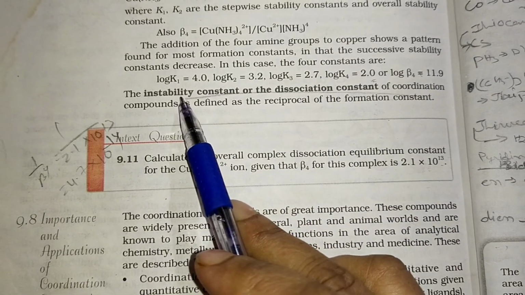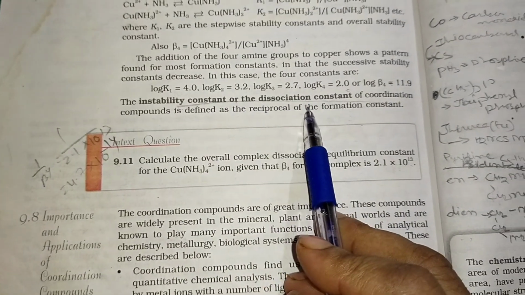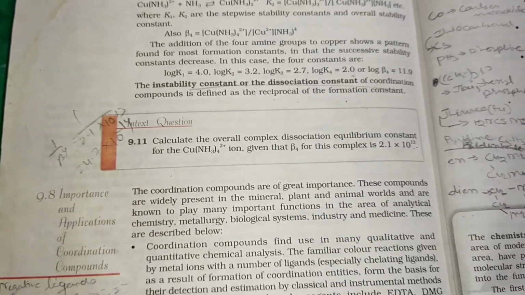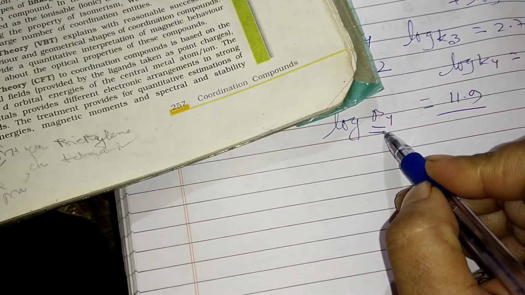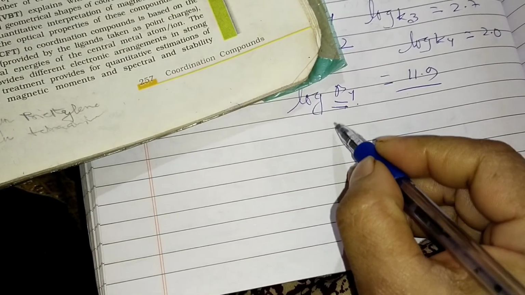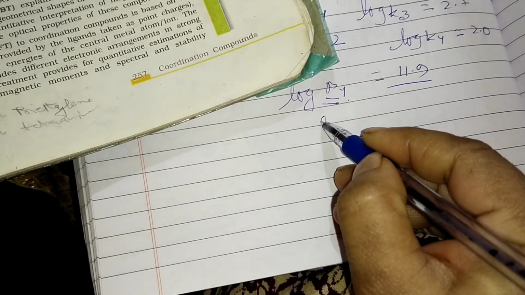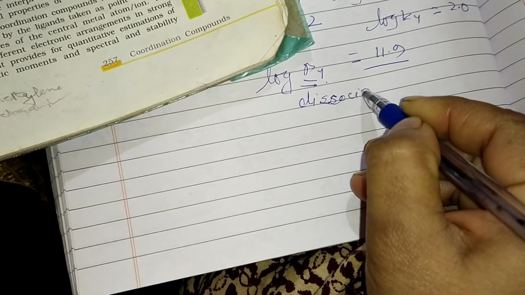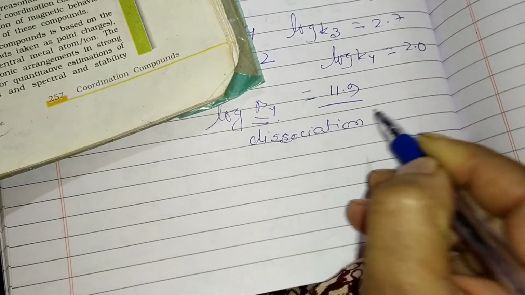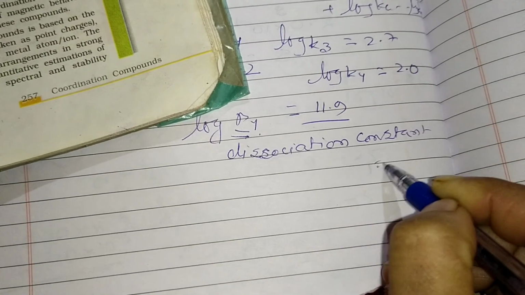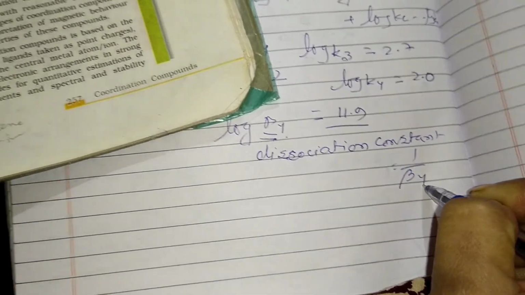If you have to find the instability constant or the dissociation constant, it is defined as the reciprocal of the formation constant. Beta 4 is called the stability constant, formation constant, or overall association constant. But if we have to find the dissociation constant, we write that the dissociation constant equals 1 by beta 4.